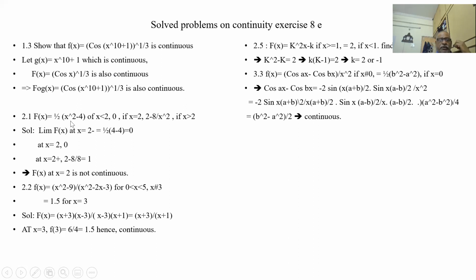Now f(x) is half into (x² − 4) if x is less than 2. It is 2 if x is 2, and it is 2 minus 8 by x² if x is more than 2. For x less than 2 this equation, for x more than 2 this equation. Let us put 2 minus: 4 minus 4, 0. So f(x) is 0. For 2 plus, let us put 2 minus 8 by 4. 4 twos are 8, so 2 minus 2, 0. All are 0.